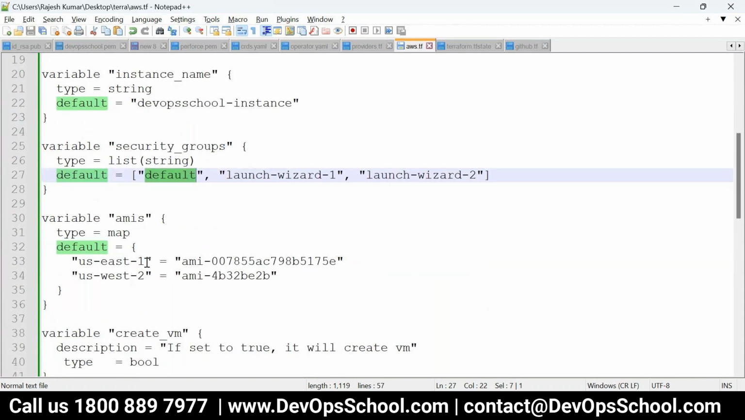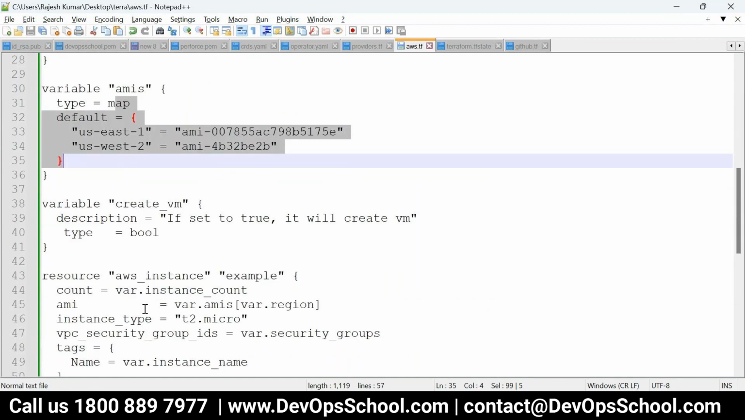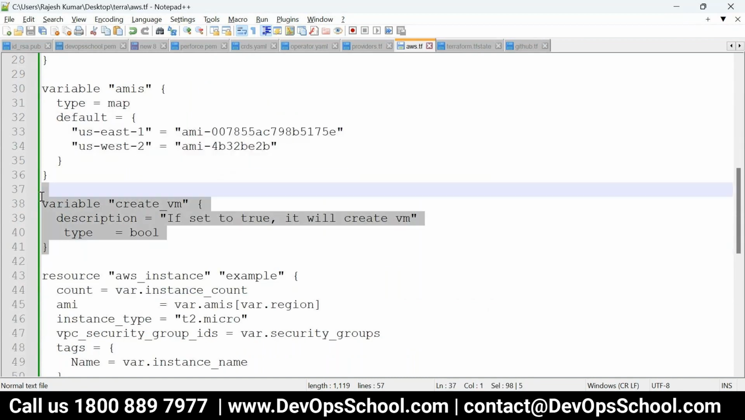And here key and value, this is a map. It's the same like us. If you have studied Python or Go, it's the same. And then this is a bool, it can be true and false. Okay, how do we use it?